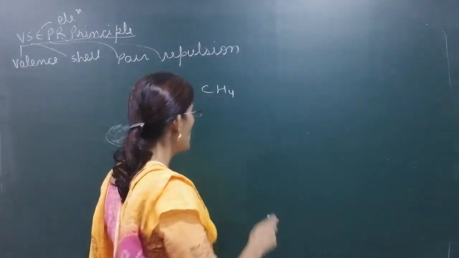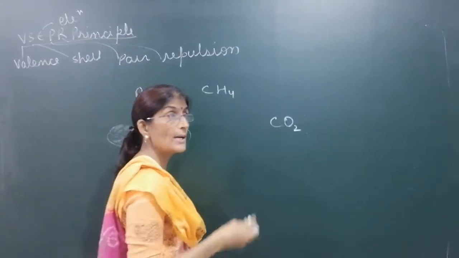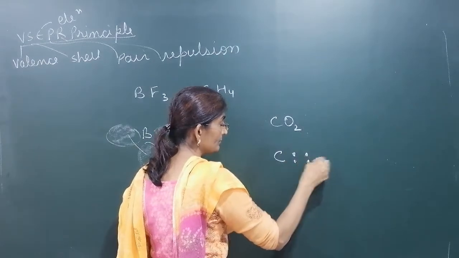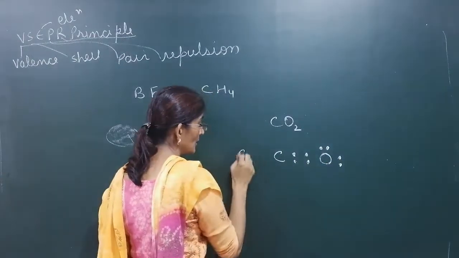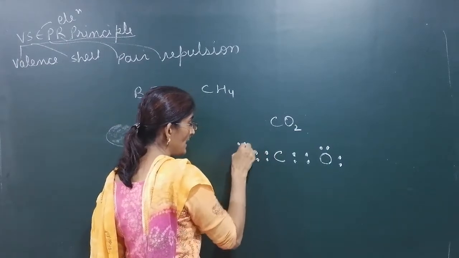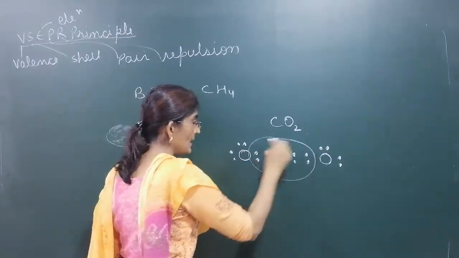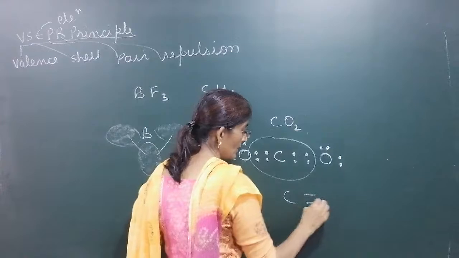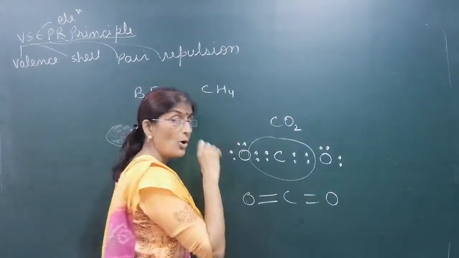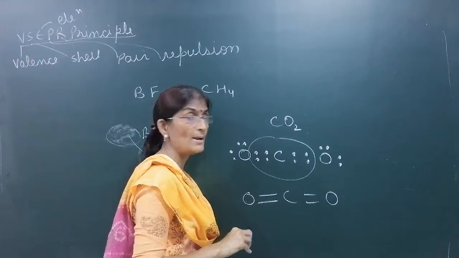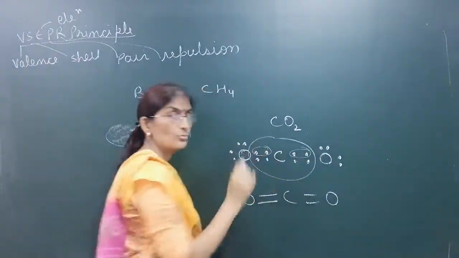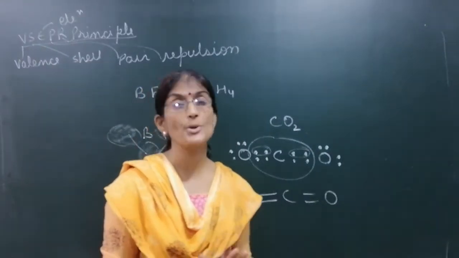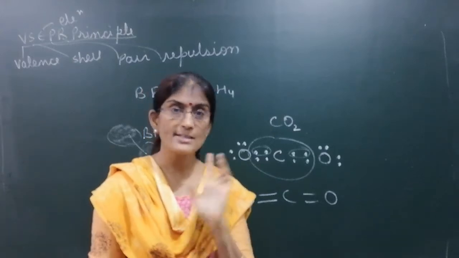Next very important point, if there is a multiple bond, then it is considered as a single electron pair only. Suppose we have carbon dioxide, CO2. If someone asks you how many electron pairs the central atom has in this? If we draw the Lewis dot structure, then it would be like this. We made the Lewis dot structure of carbon dioxide earlier. Now if asked how many electron pairs carbon has, you would say 4. It is a multiple bond, a double bond. A double bond is considered as a single bond only. So how many electron pairs does carbon have? 2. 1. There is a multiple bond between 2 atoms. Pi bonded electrons are not included in deciding the shape of the molecule. We have to consider it as a single bond.